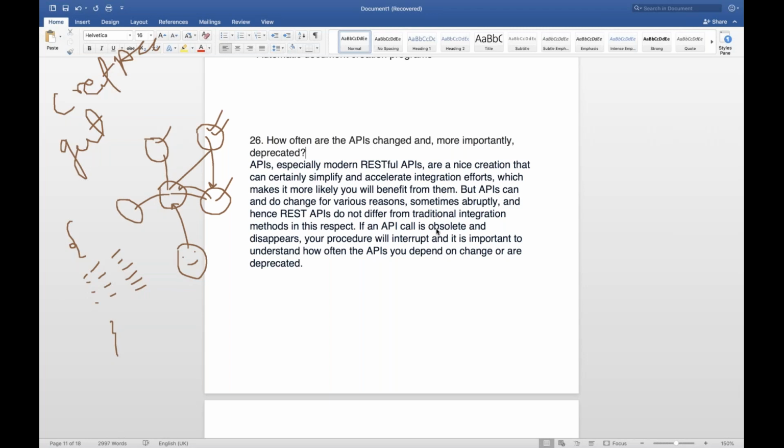So if an API call is obsolete or disappears, your procedure will interrupt, and it is important to understand how often the APIs you depend on change or are deprecated. As I told you, it may deprecate, but how often depends project to project, right? Cool. So next question is question number 27.